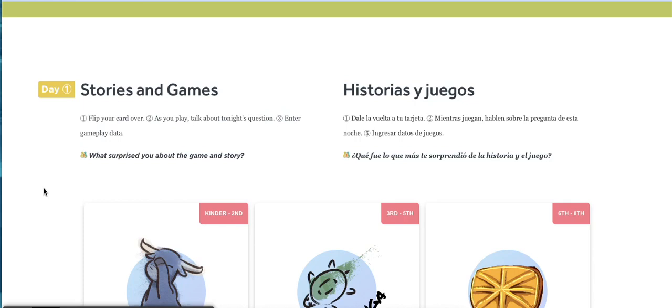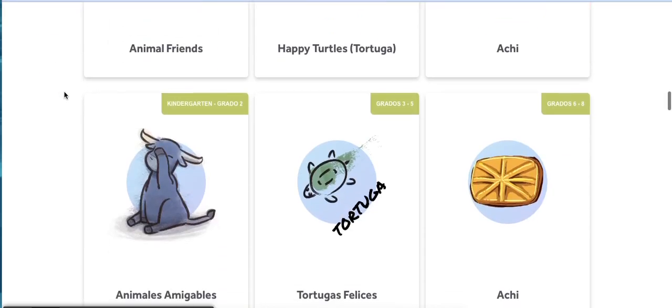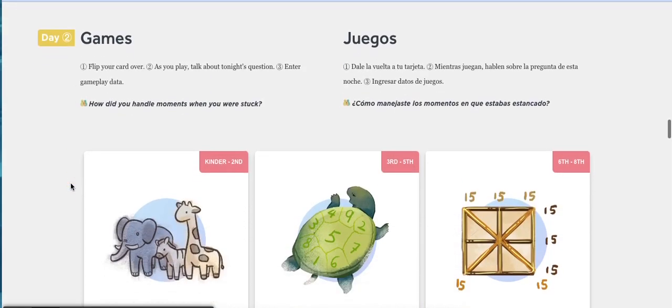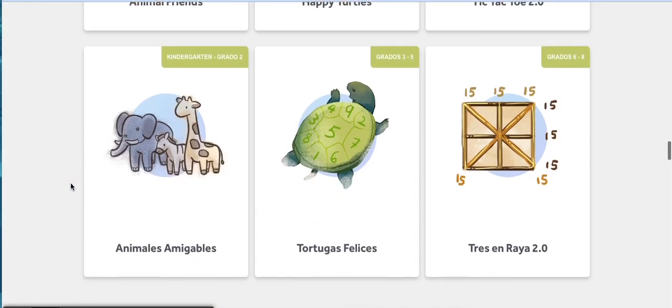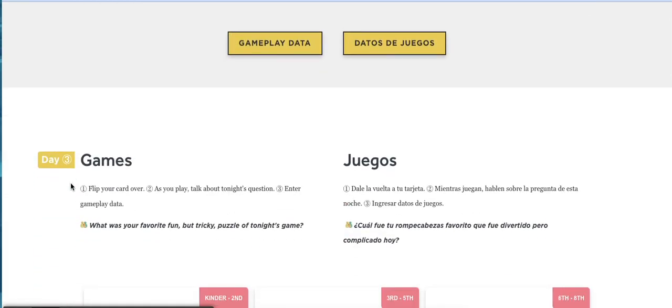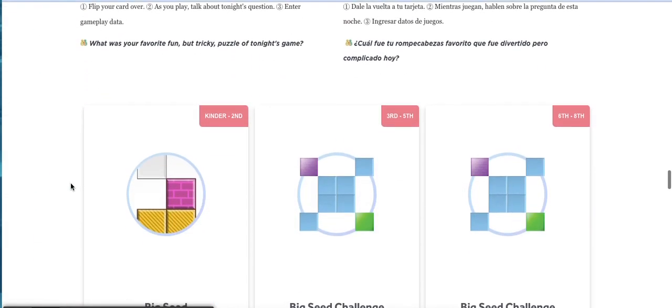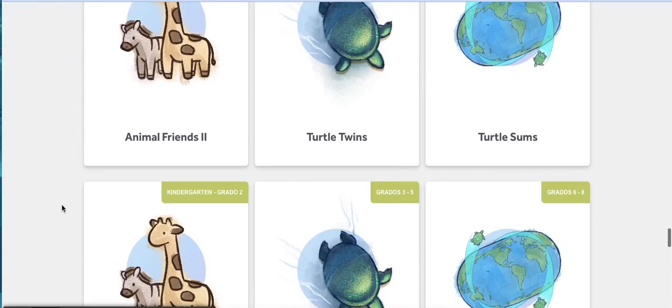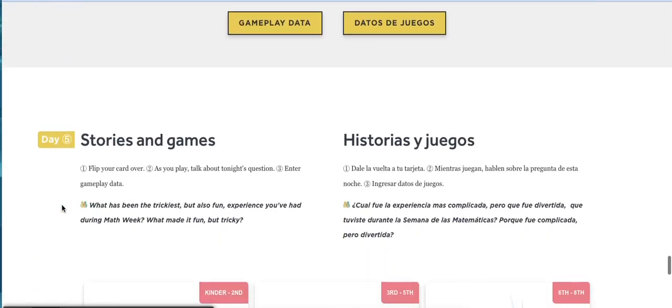As you scroll through the page, you're going to be seeing different days. Day 1 will be completed on March 18th. Day 2 will be completed on March 19th. Day 3 will be completed on March 20th. Day 4 will be completed on March 21st. And day 5 will be completed on March 22nd.